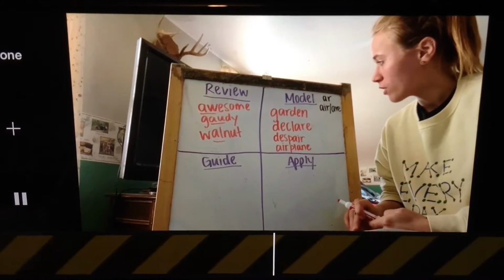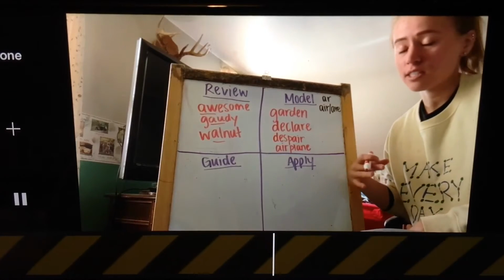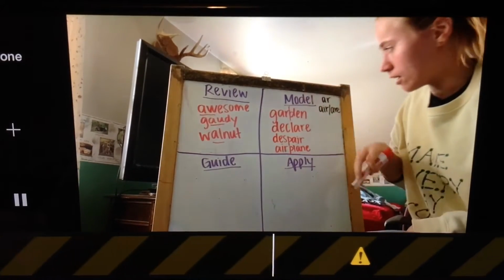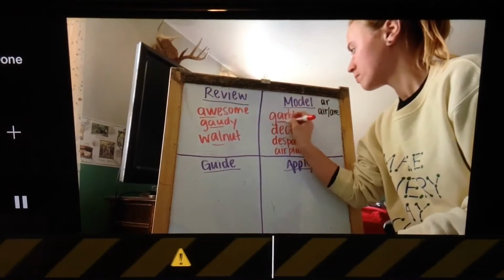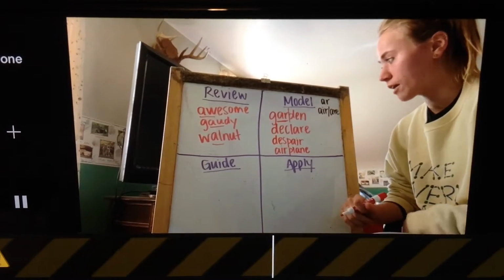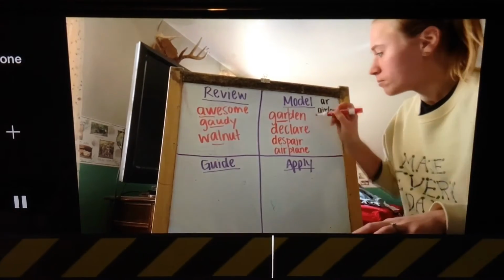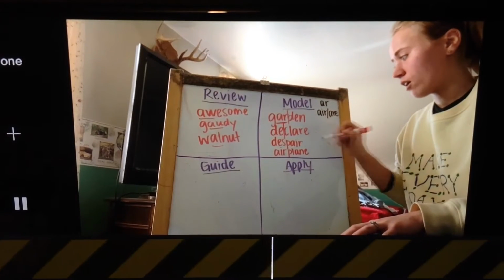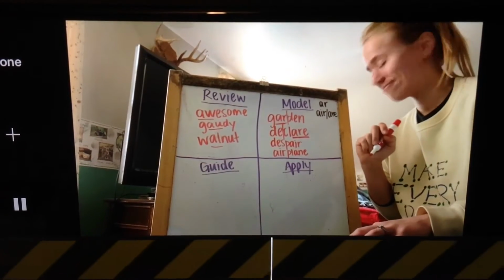First thing I'm going to look at is garden. If I divide it into syllables, I have gar-den. I'm going to split that up, and I see the AR blend in here, and that's the R sound. So that's in the first syllable as an AR. Now I have the word declare. I'm going to divide that up, and I see ARE. That's the air sound. You don't say declare with an R sound.